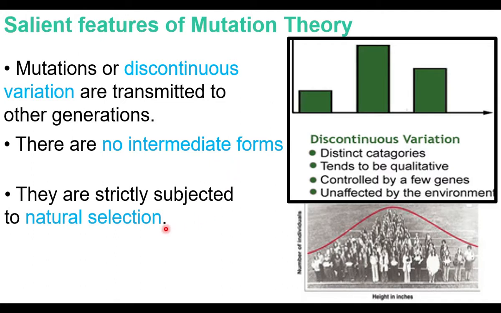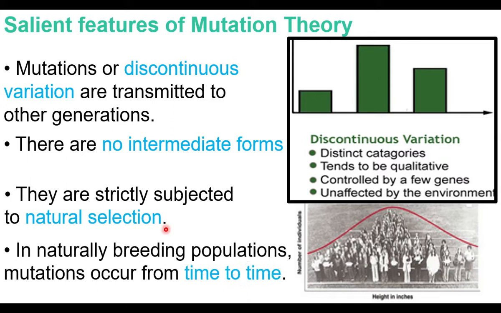This kind of variation is selected by nature, and this type of variation due to mutation will occur from time to time in all the populations. In all the breeding populations, mutation occurs from time to time. It is a natural event. So these are the various aspects of mutation theory. It is opposite to Darwin's theory and Lamarck's theory. They believed in continuous variations which cause evolution after a particular period of time.